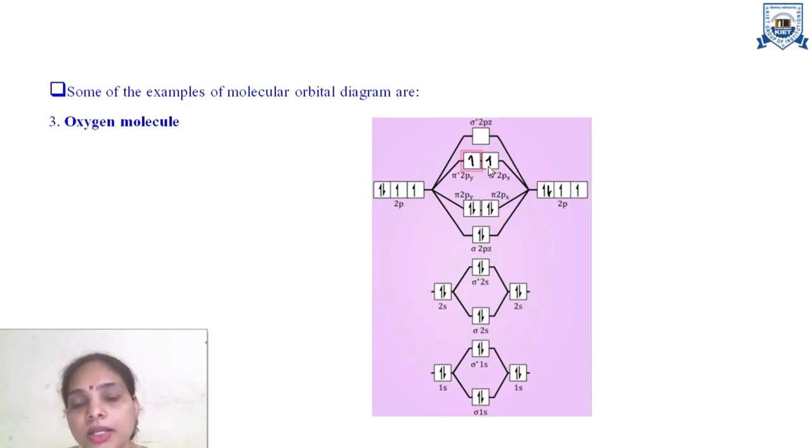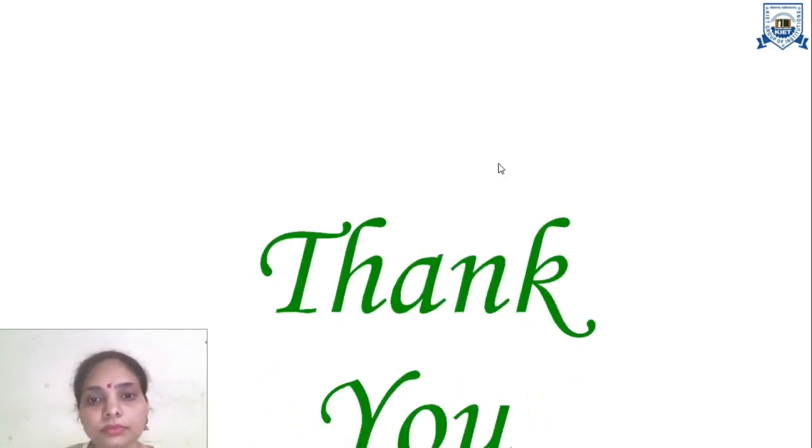Therefore, oxygen is said to be a paramagnetic molecule, whereas it has 16 electrons, which is an even number of electrons. In spite of that, it is paramagnetic because the last 2 electrons are singly filled in pi anti-bonding 2py and pi anti-bonding 2px. Thank you.